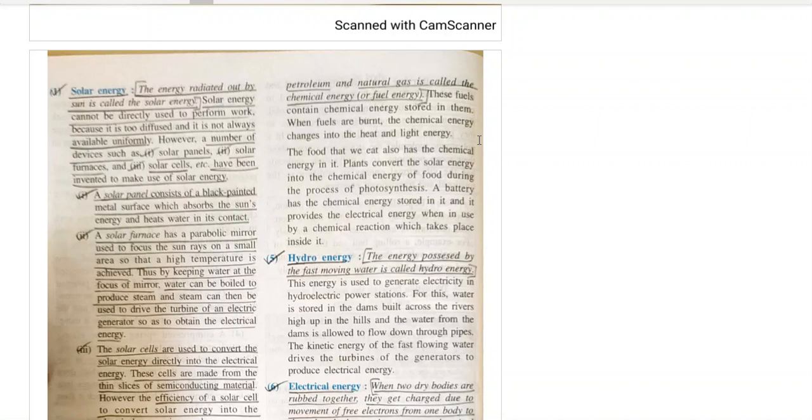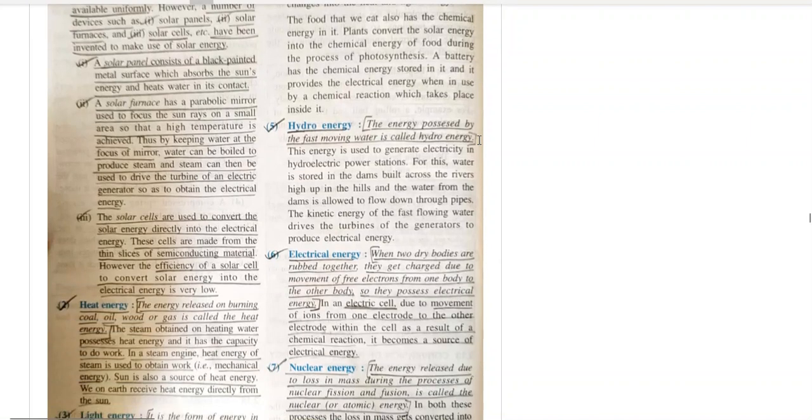But there are so many devices which can convert solar energy into useful form: solar panels, solar furnaces, solar cells, right? They have all been invented to make use of solar energy. A solar panel has a black painted metal surface which absorbs the sun's energy and heats water in its contact.